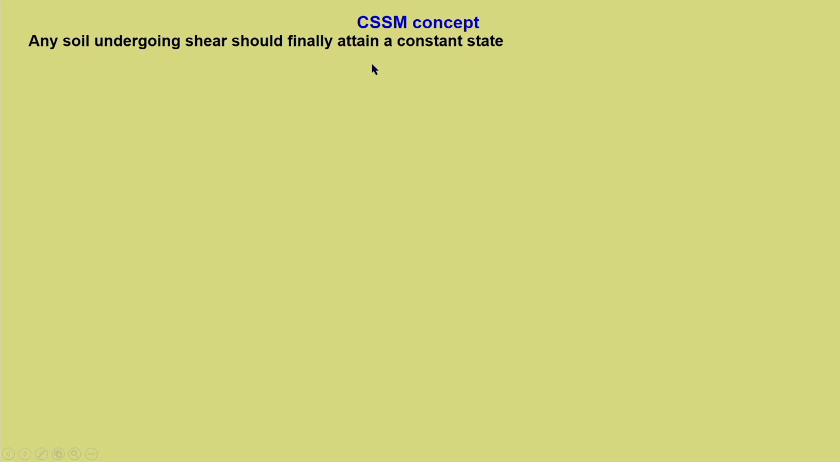If you remember the unit solid volume model, 1 plus e is the total volume, in which the solid volume is considered to be 1. So 1 plus e is the total volume of soil that constitutes unit solid volume, that is 1. So any soil undergoing shear should finally attain a constant state. Why?